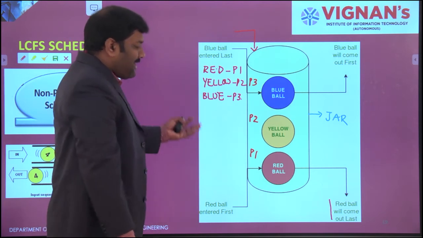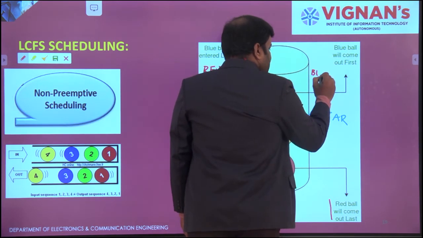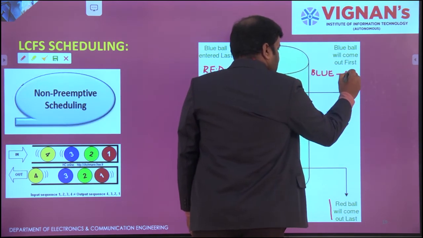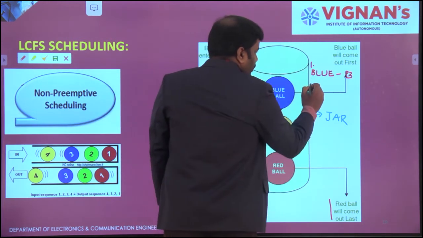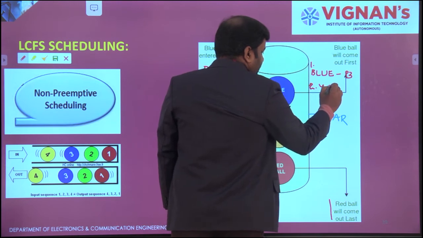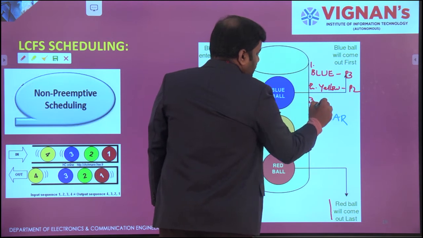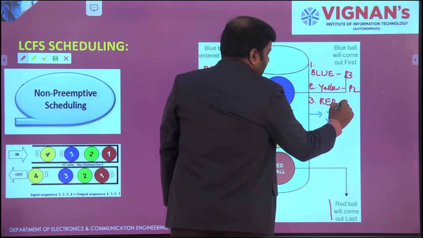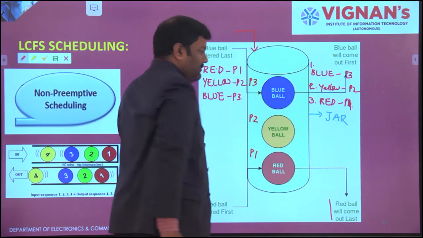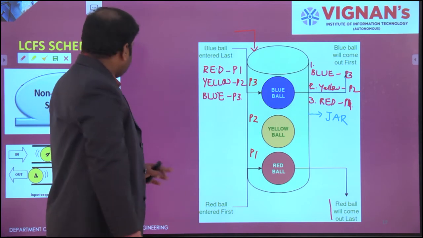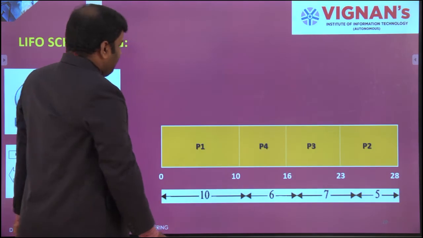Whenever I need to retrieve those balls out of this jar, I'll take the blue ball as my process 3, but it will be in first position. Then who will be in second position? Yellow ball, my P2. And who will be in third position? The red ball, which we call P1. Right? The same process is executed: last in, first out.